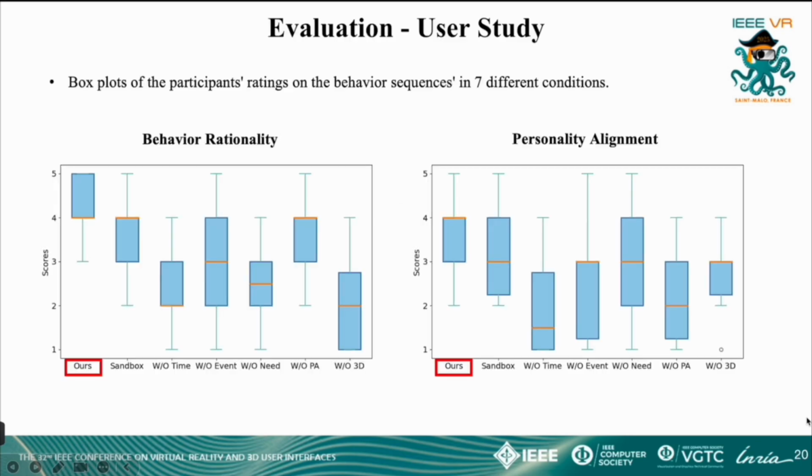Each participant evaluated 7 behavioral sequences based on their personality and attributes. The results were presented through video demonstrations, and participants assessed them according to 1. The rationality of the behavior, and 2. Its compatibility with their personality. We employed the Friedman test to analyze the statistical significance of user ratings, and the results indicated significant differences in terms of behavioral rationality and personality compatibility.